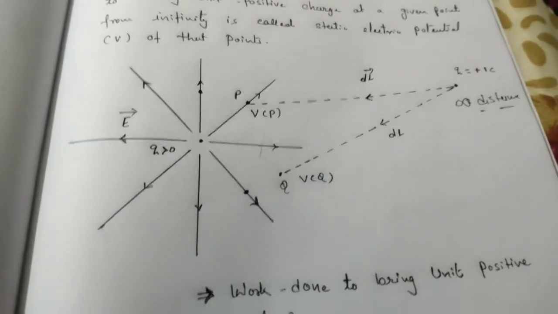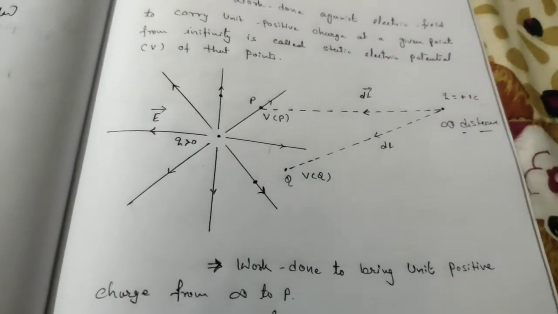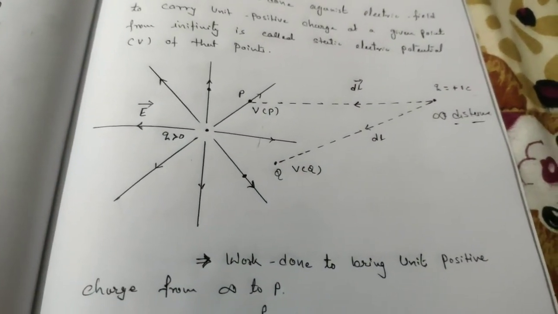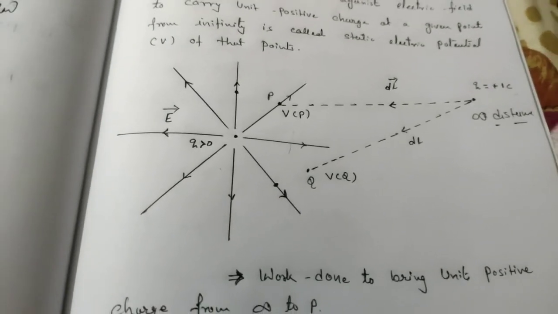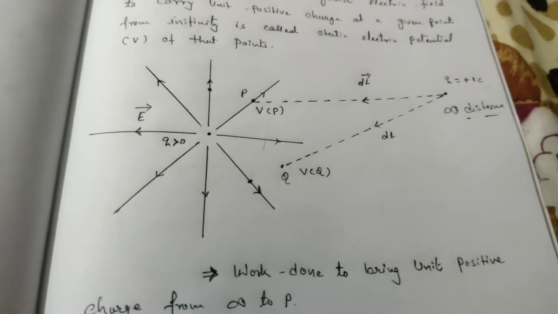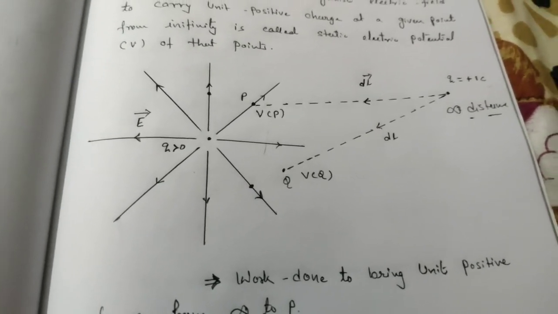So we must do such work. Now this is a very large distance, so it is very hectic for us to define. For that we can go for work done by variable forces, if you know this concept. Otherwise you can go to the previous 11th standard section and try to read it.